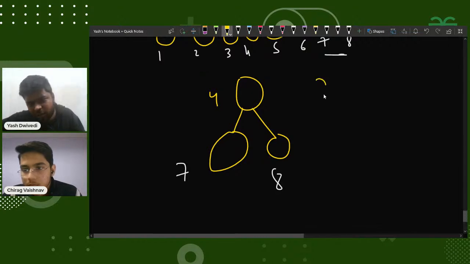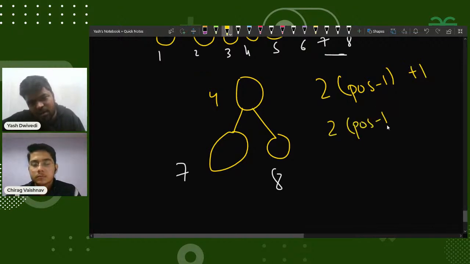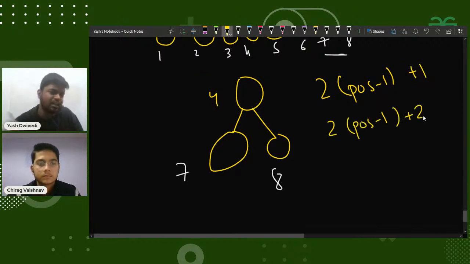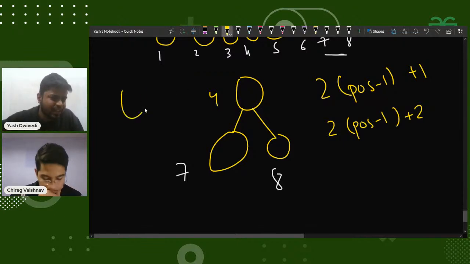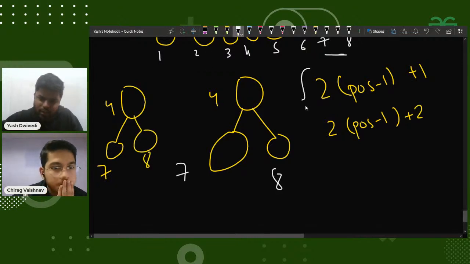But what I thought was 2 times position minus 1 plus 1 for the left child, and 2 times position minus 1 plus 2 for the right child. You are saying that if the position of the parent is 4, its children would be 2 times position minus 1, so this would be 7, and this would be 8. So that will also work, but I was thinking in this direction. We can use anything.